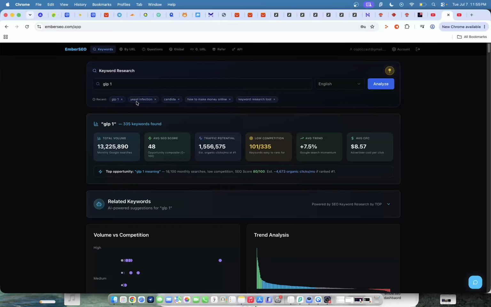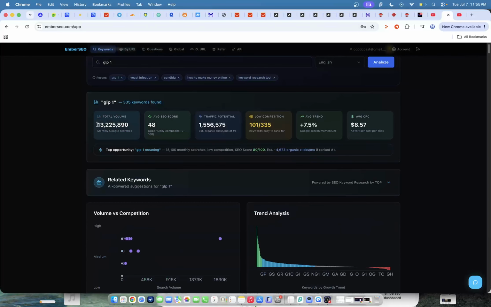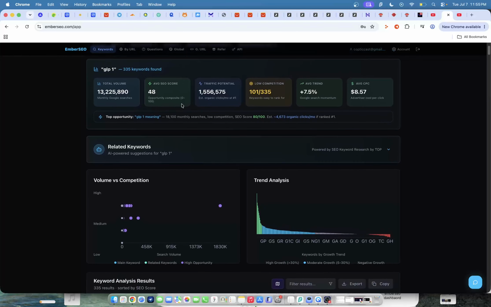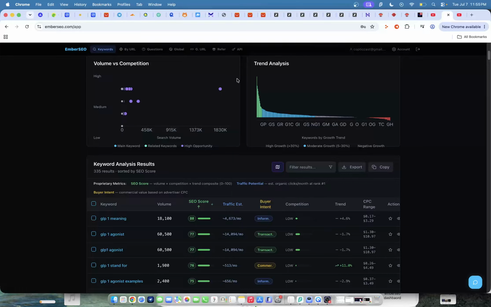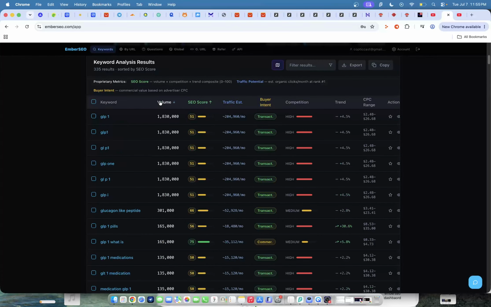Let me give you an example. We went ahead and searched for the keyword GLP-1, and you can see here there's a total of 13 plus million searches a month for the keyword GLP-1. And you can see here that the average SEO score is a 48. So that means we have a bell curve, really, of all kinds of different keywords. And you can also see a lot of them have higher trends, which means that this keyword is going to grow. So what we need to do is click on the volume button here.